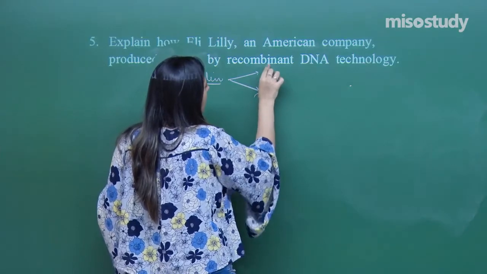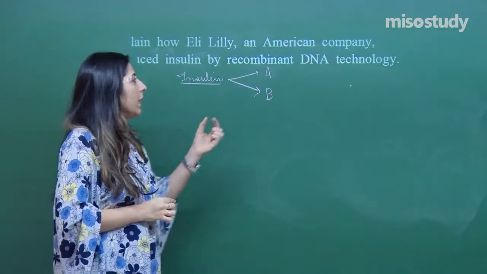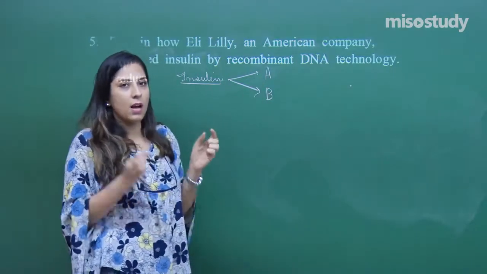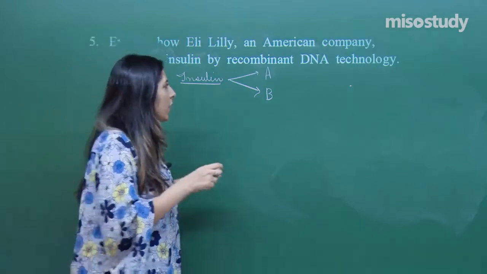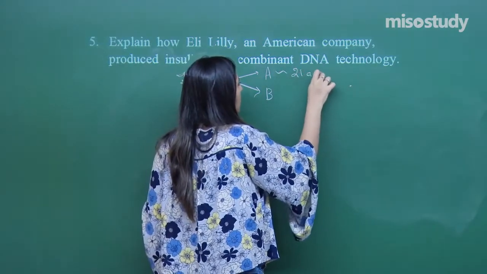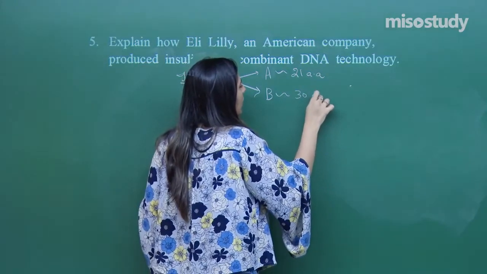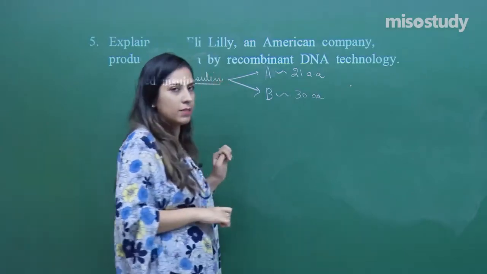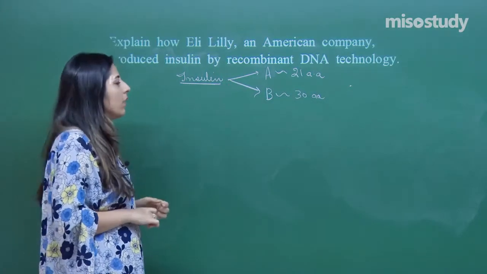One is called the A chain and the second is called the B chain. The A chain is of a smaller length as compared to the B chain. In the A chain, overall 21 amino acids are present. Hope you are getting it. Whereas in the B chain, around 30 amino acids are present. This is the active form of insulin.